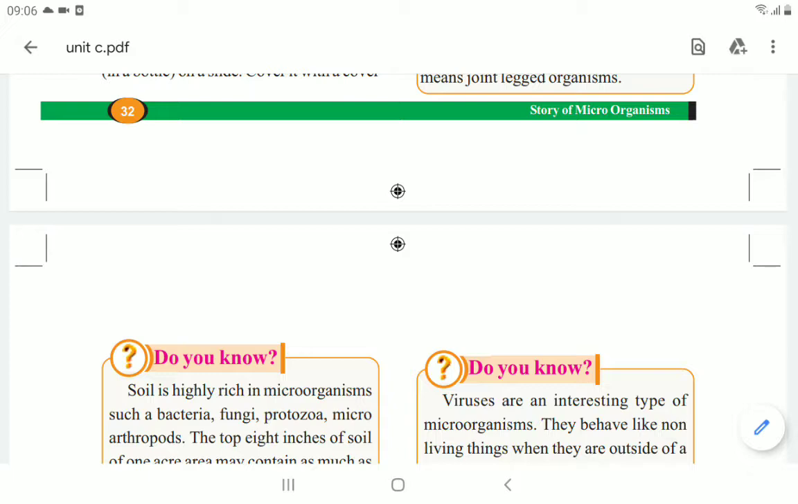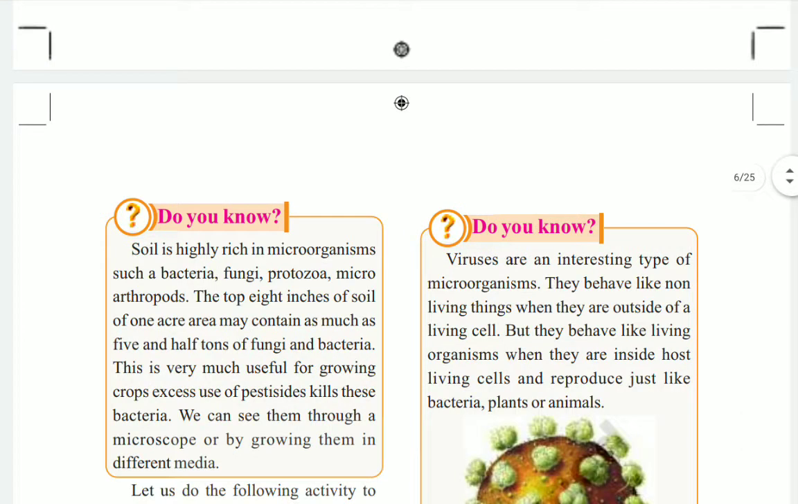So, in the last class, we discussed the different groups of microorganisms. In those groups, we learned how to observe bacteria, how to observe fungus, how to observe algae, and everything. And here, there is one more thing we have to remember.